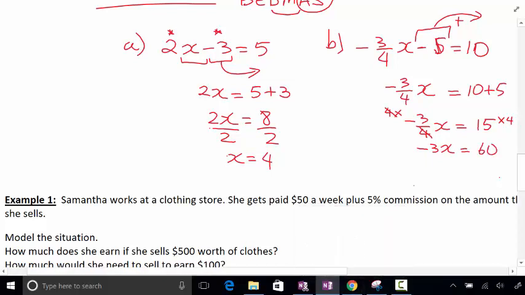And then you divide both sides by negative 3. So divide both sides by negative 3. x equals negative 20. And that's the end. Yay.